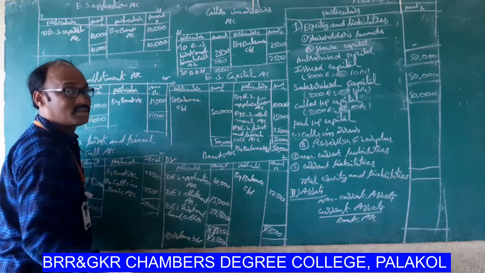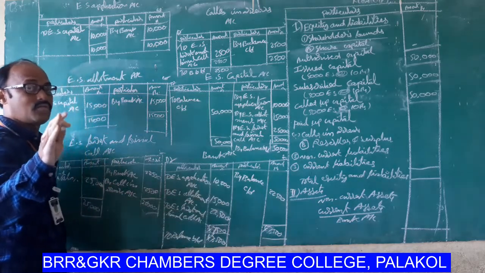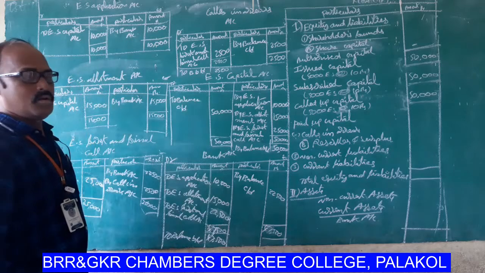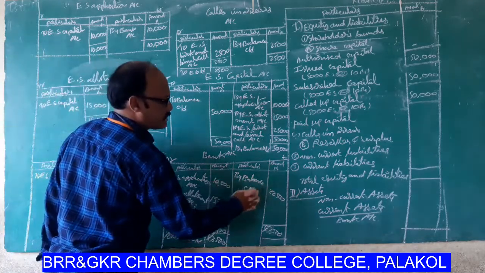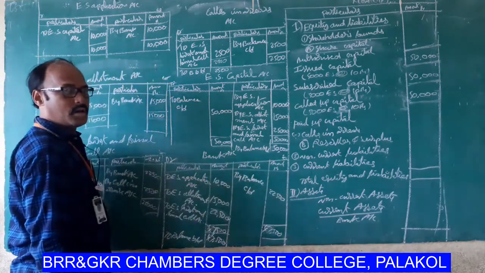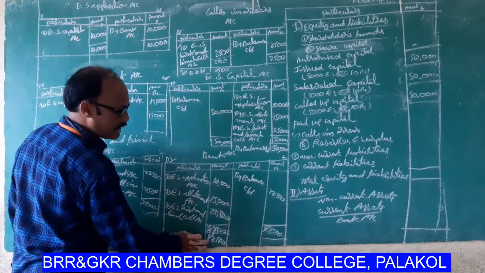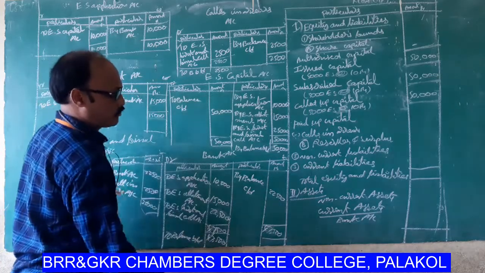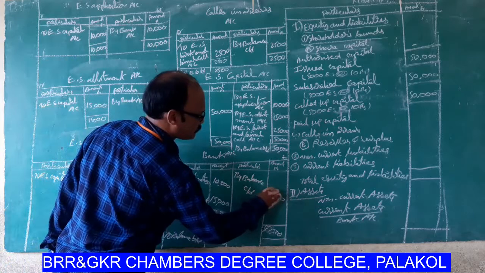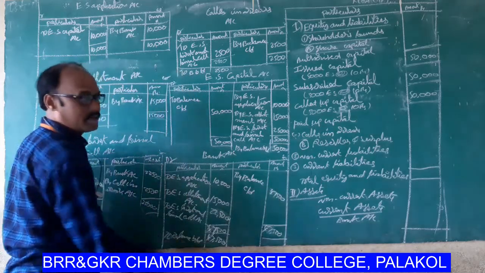Total 47,500 amount received from the subscriber. Okay. By balance carried down 22,500. To balance brought down 47,500.